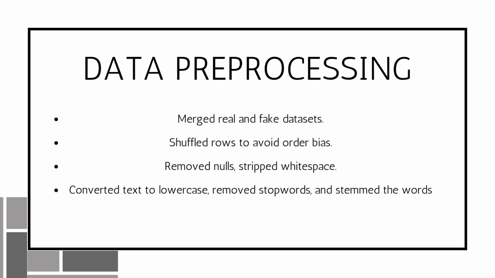After that, I put all the text in lowercase to make sure they are not treated as two different words. And then I remove the stop words that don't carry much meaning. Finally, I implement the stemming process, which unifies words like running, runs, ran into the word run, reducing the types of words and making the model focus on the meaning rather than their forms.